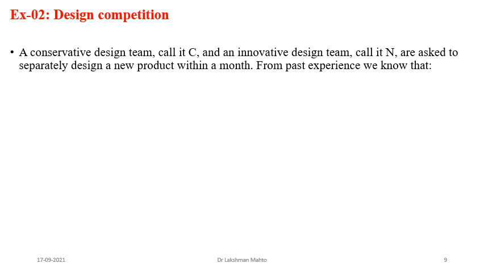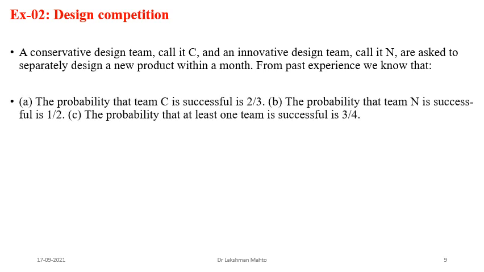From past experience, these are the partial information. The probability that team C is successful is 2 by 3. That is one piece of information. The second is that the probability that team N is successful is 1 by 2. The third is that the probability that at least one of the teams is successful is 3 by 4. So these are the information related to this problem.